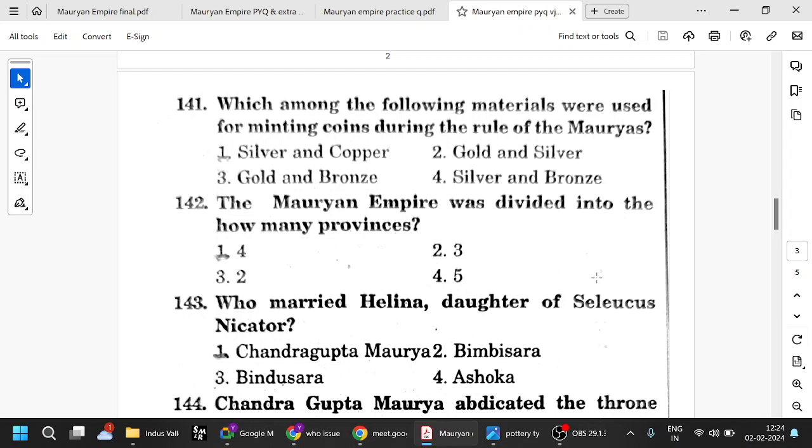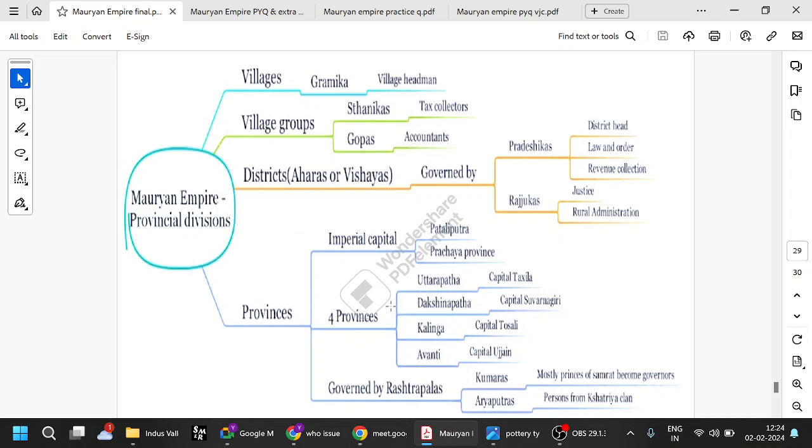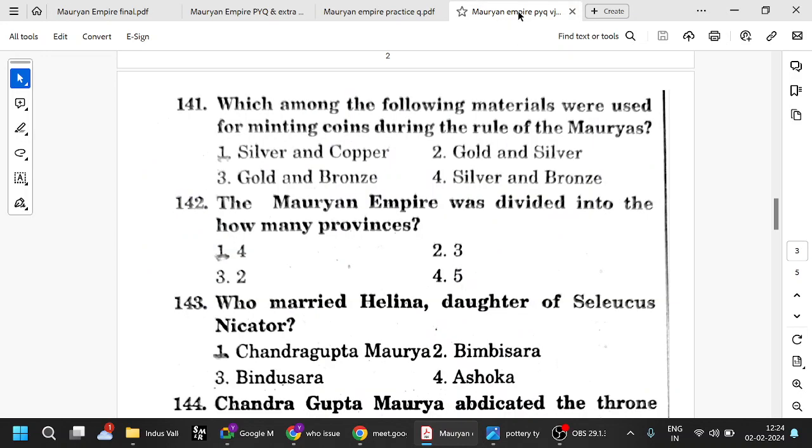So the Mauryan Empire was divided into how many provinces? Four provinces. We've already seen this sometime back. Four provinces: Uttarapada, capital Takshila; Dakshinapada, Suvarnagiri; Kalinga, Toshali; and Avanti, Ujjain. All those are important.